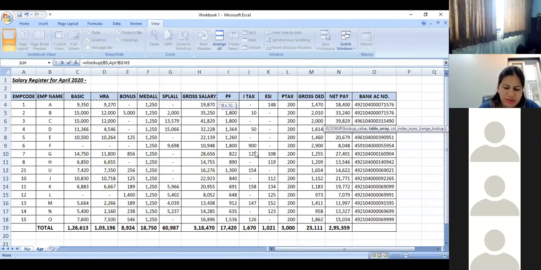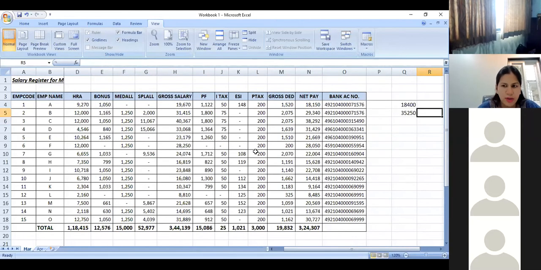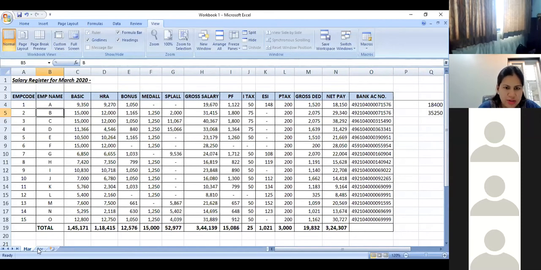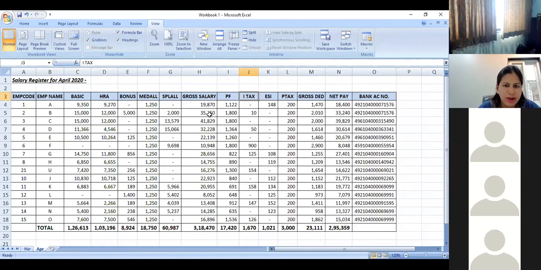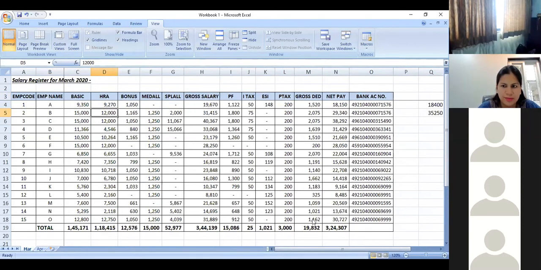I then select Control Shift down, so the entire data gets selected, and I then say I want the data which is appearing in column number 7, column H, and if that does not appear, please give me the value as 0. Once I do that, you can see that the gross pay of Mr. B, which is 35,250, appears against this column.